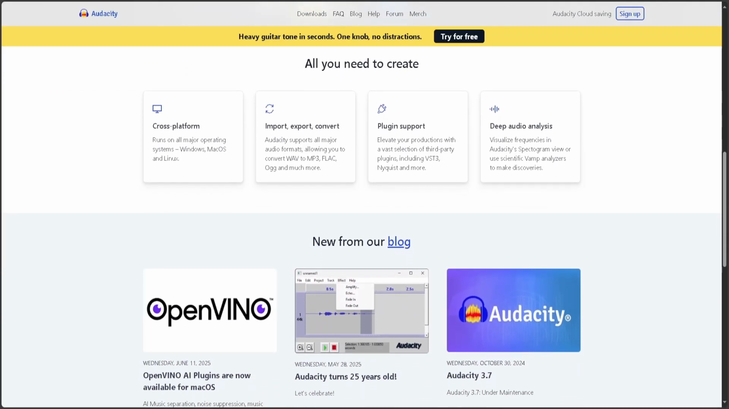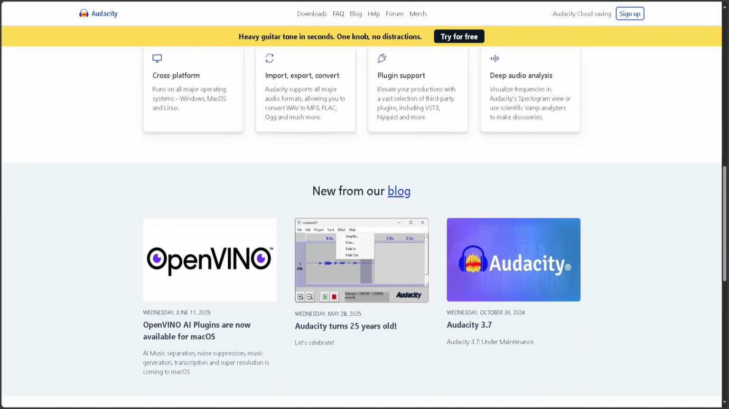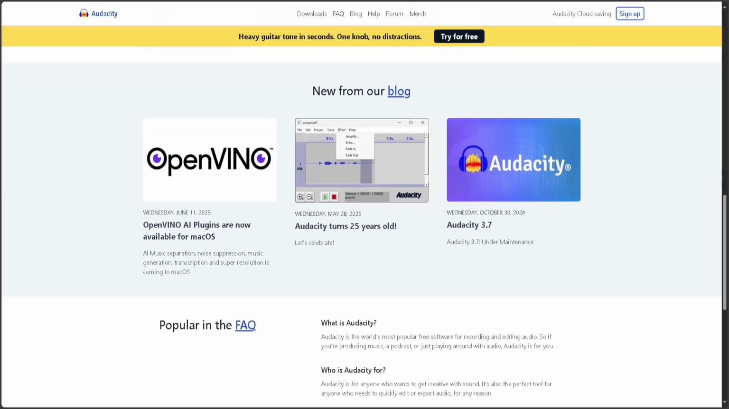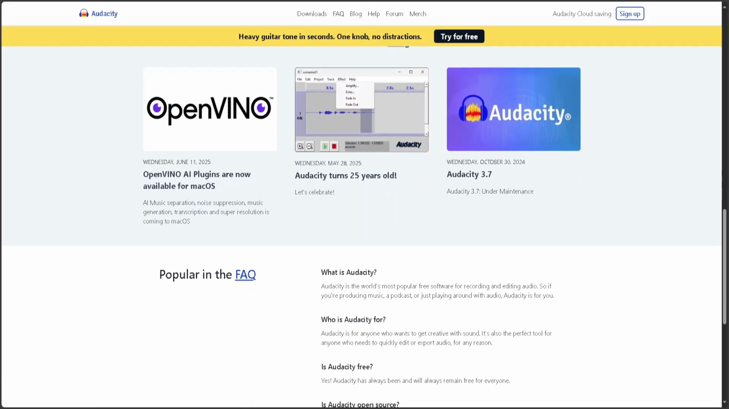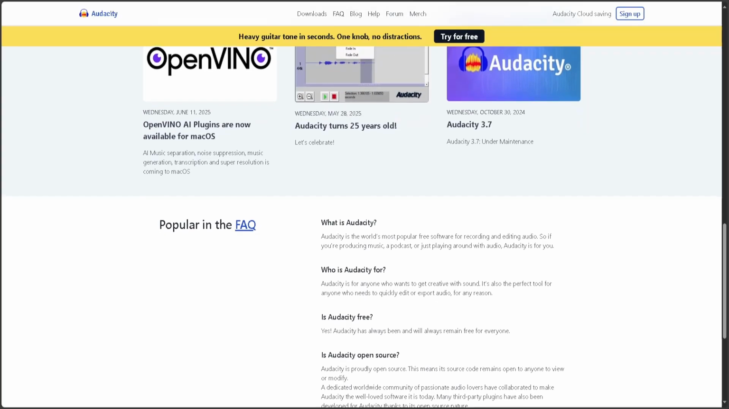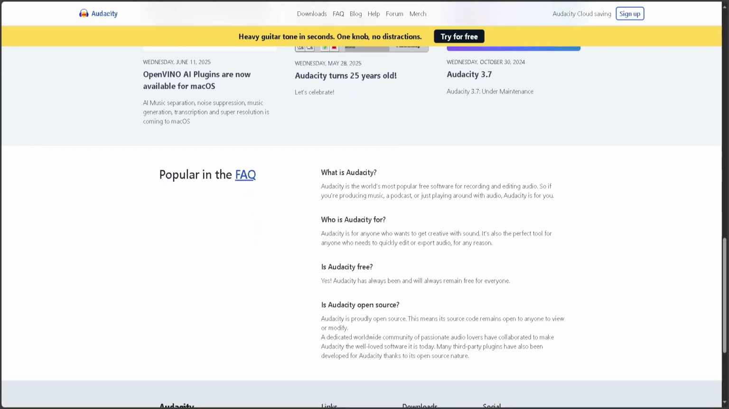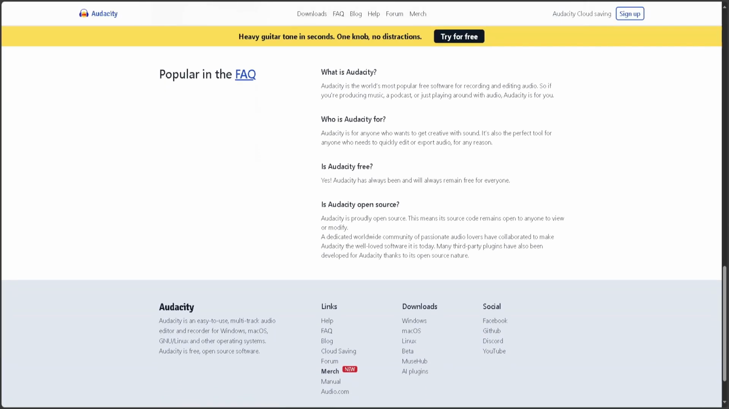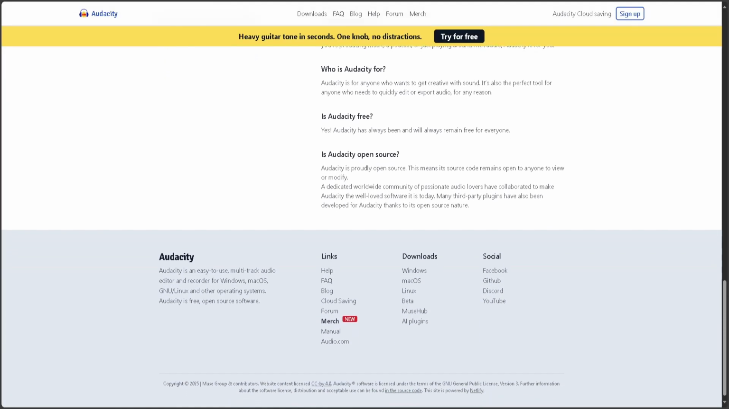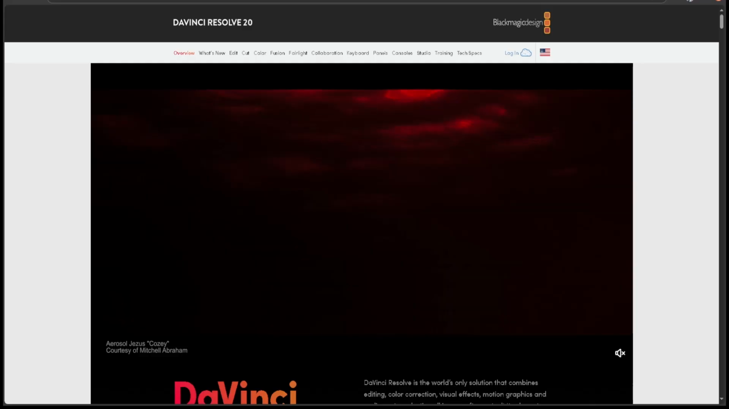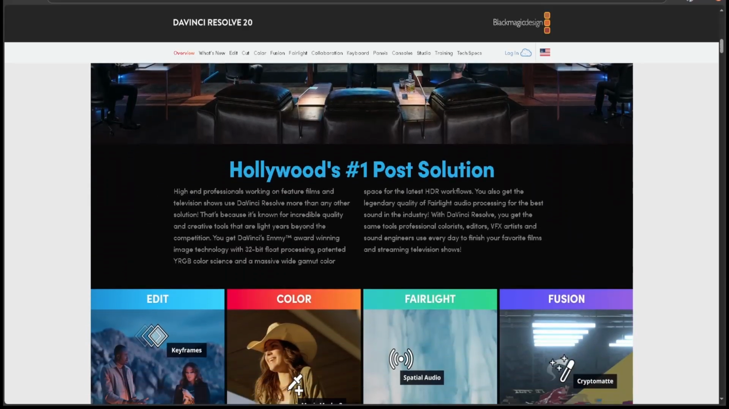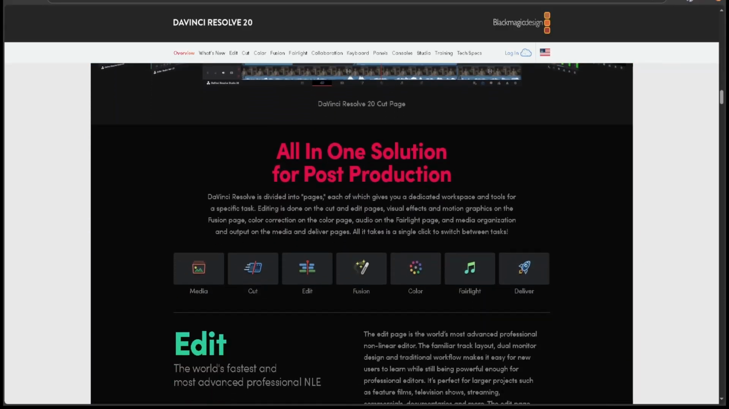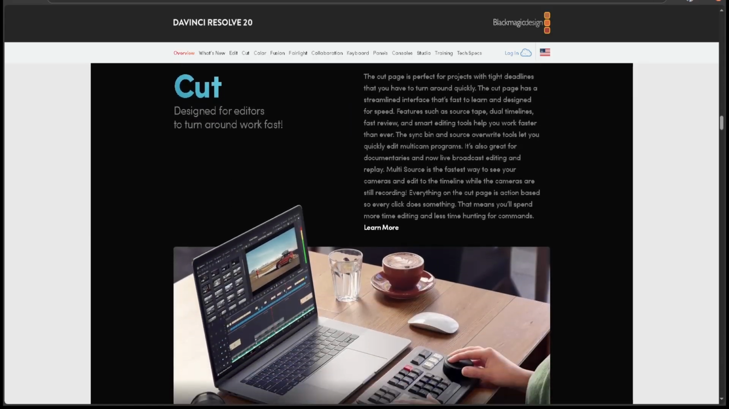If you're editing podcasts or simple audio, it gets the job done, but it lacks advanced multi-track mixing, automation, and integration with video projects. DaVinci Resolve, on the other hand, is primarily a video editor with a professional-grade audio suite called Fairlight built in. It offers multi-track editing, mixing, noise reduction, and advanced effects. It's perfect for creators who need precise audio control alongside video post-production.